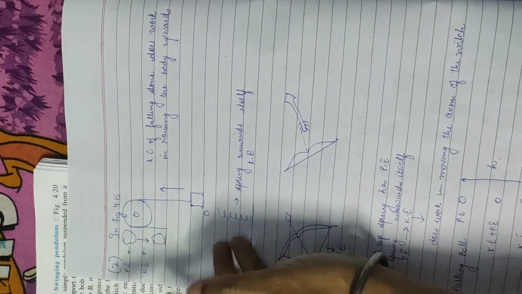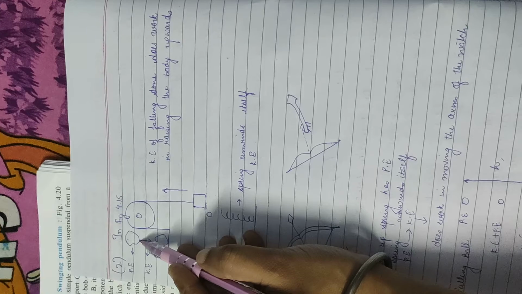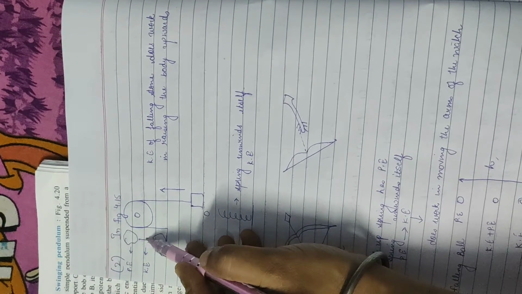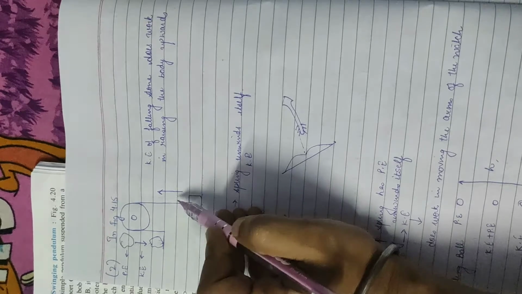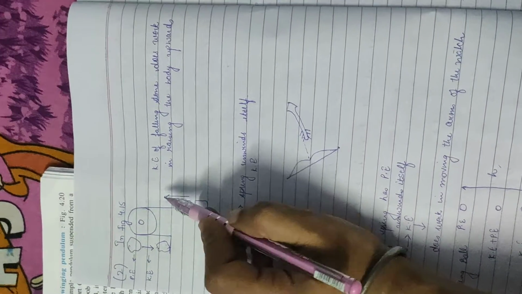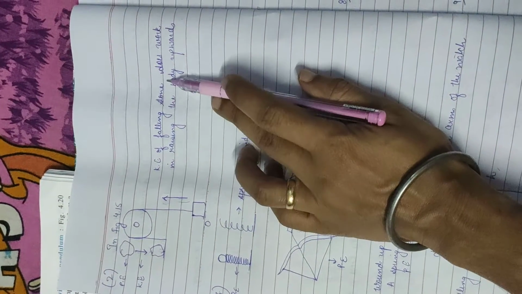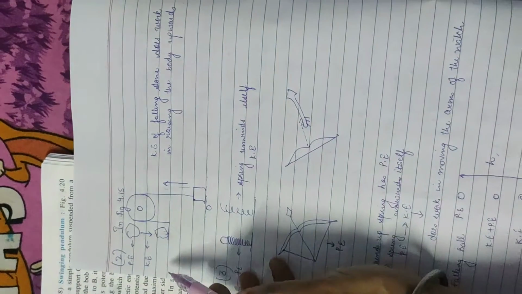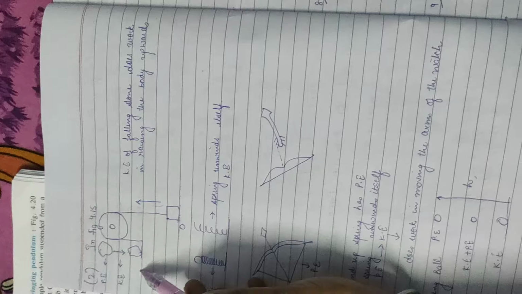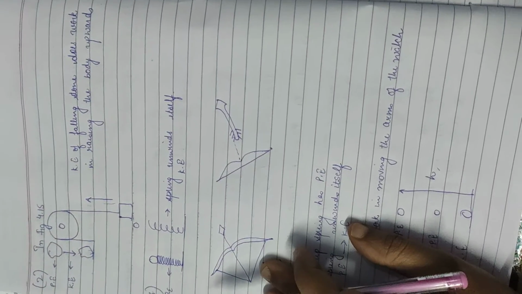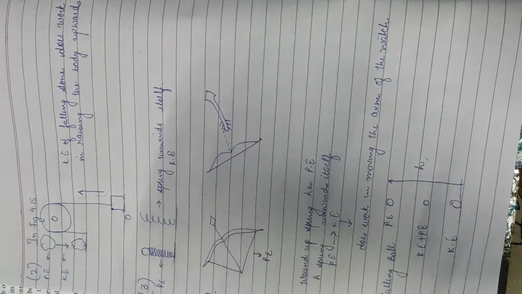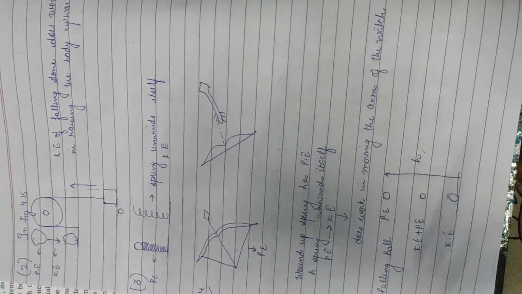Second example, stone is at a height. When the stone starts moving, kinetic energy is there. Because this is kinetic energy, when it hits there, this weight will move upward. So the kinetic energy of the falling stone does work in raising the weight upward. And where does that kinetic energy come from? That kinetic energy actually comes from the potential energy, from the height, the energy which is possessed due to the